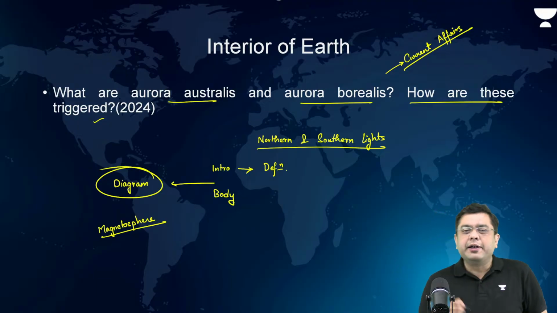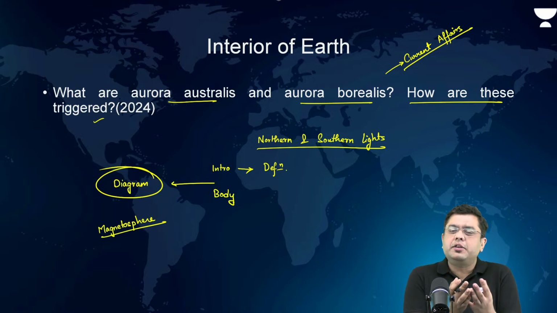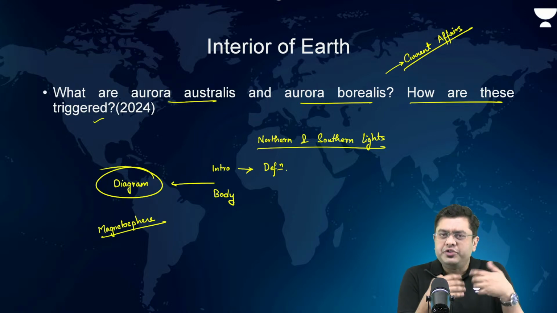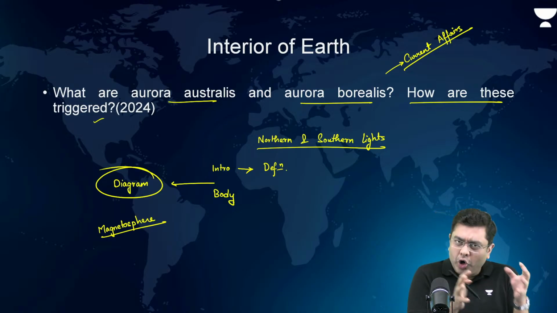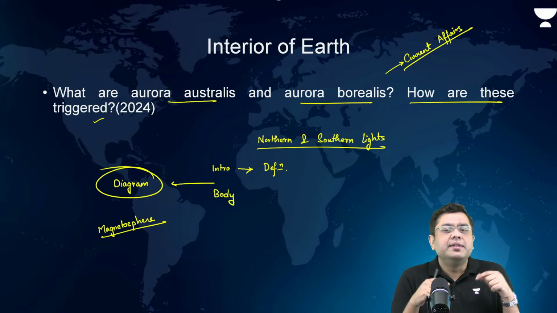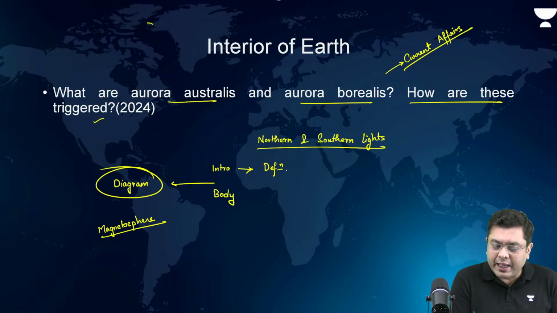Now, when we say magnetosphere, what do we mean by that? That is basically planet Earth behaving like a magnet, what is geomagnetism, and the influence of that geomagnetism beyond the sphere of planet Earth, that is the magnetosphere. That is something that you have to depict with the help of a diagram.